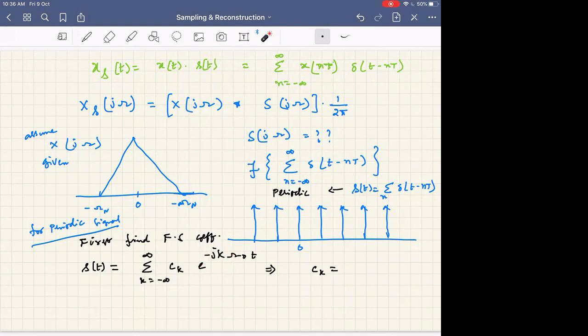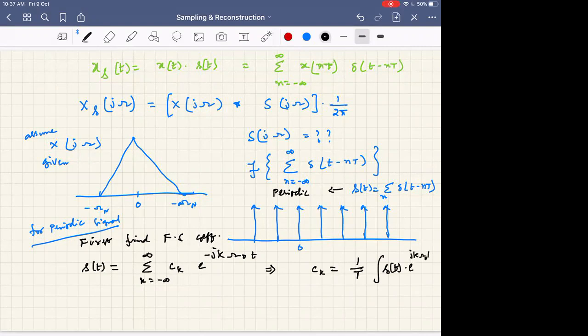Okay, fine. So now what is the expression for c_k? Can one of you tell? One by T. Is the integral there or not? One by T itself is the Fourier series coefficient for this periodic impulse train.